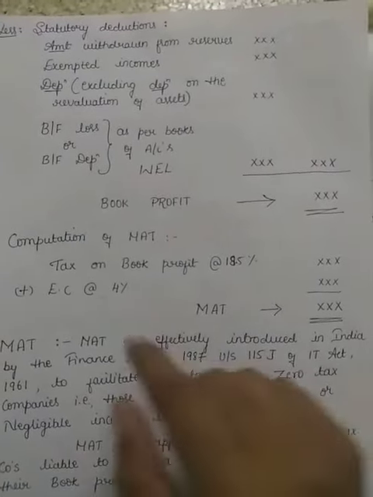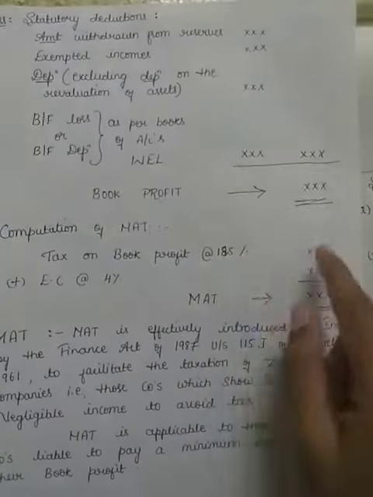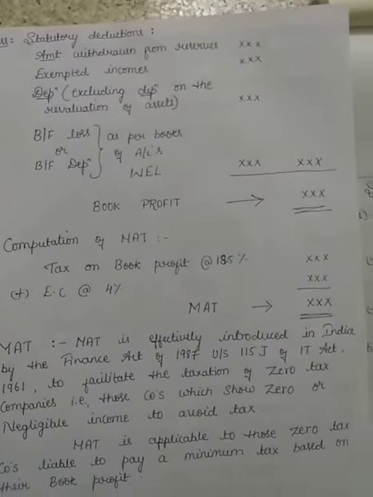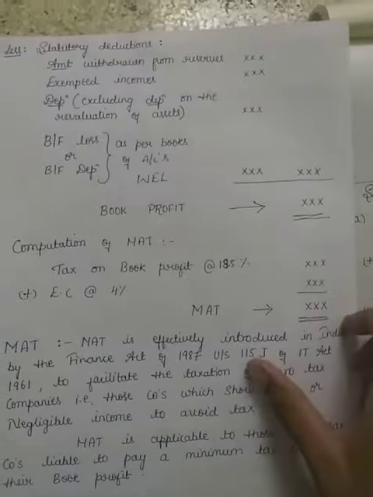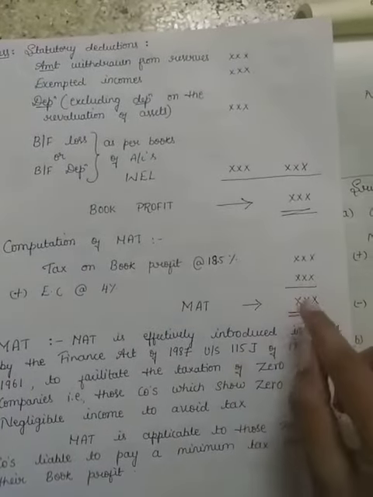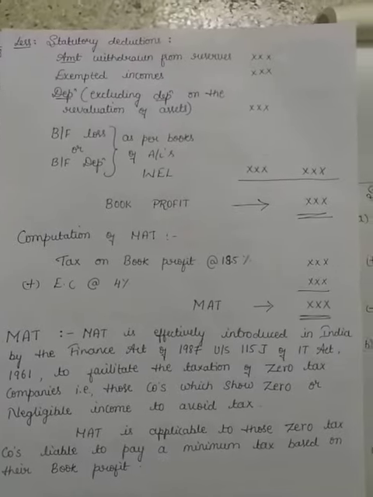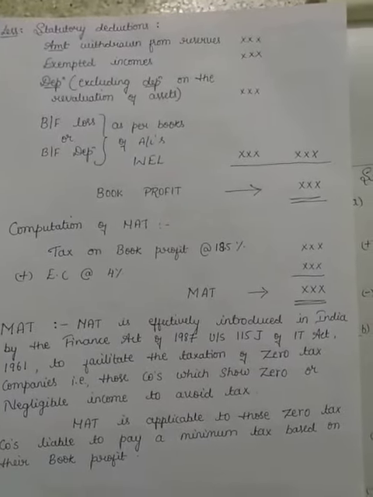From the book profit, calculate the MAT at the rate of 18.5 percent on the book profit. Then education cess at the rate of 4 percent is applicable. Here comes the MAT. From this MAT, the tax liability and the normal tax liability have to be compared, and whichever is higher will be the actual tax payment made by the company.